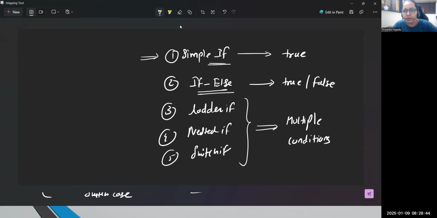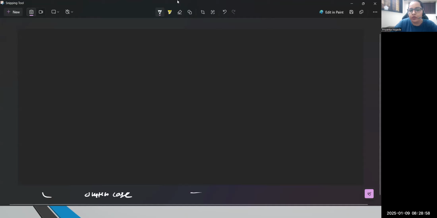Now, how exactly will we be learning it? See, for every statement, we have a specific syntax to understand. So let's start today's topic with the first statement, which is a simple if. Okay? Now, please focus. What I'm going to do at this moment is test a certain amount. So simple if means, first of all, what is the syntax?